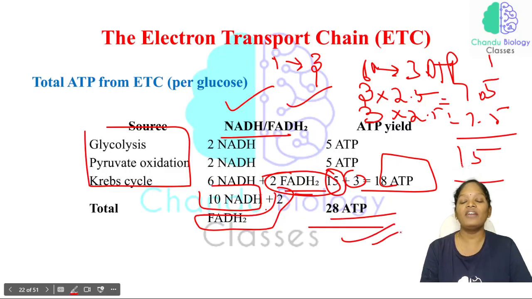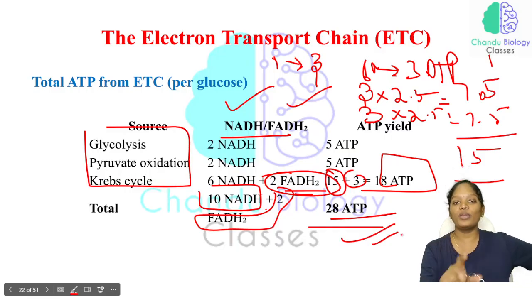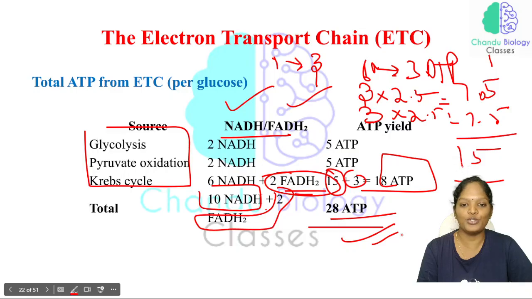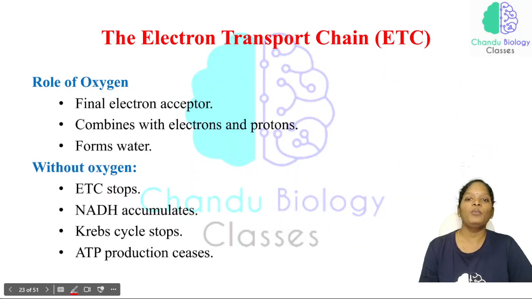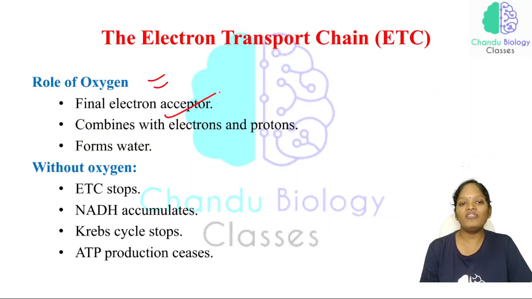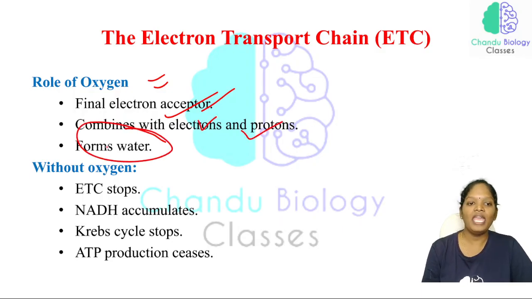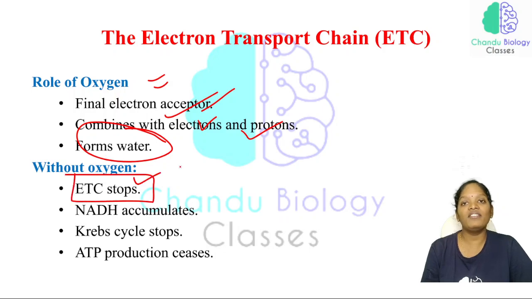And besides, ATP is also produced. So here we have calculated only with respect to NADH and FADH₂. Now, what will be the role of oxygen in the electron transport chain? This will be the final acceptor of electrons. We have studied that by combining with the electron and proton, they form water. Without oxygen, the electron transport chain never happens.